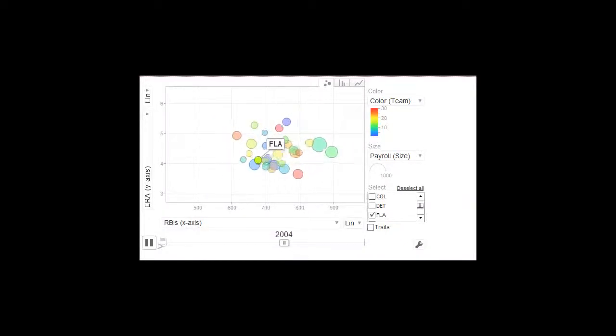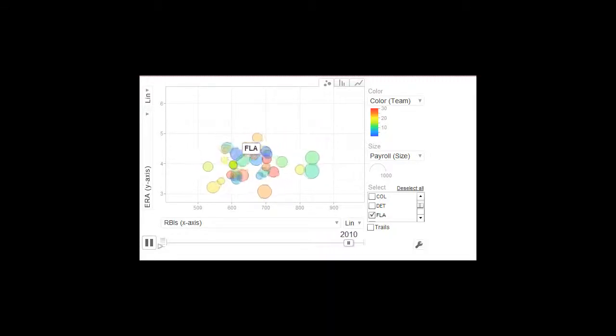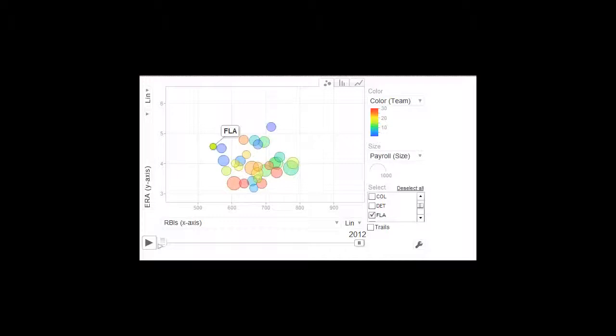Then, from 2003 to 2007, we see more RBIs and a higher ERA, followed by a big decline in RBIs through 2012. From 1995 to 2010, the Marlins never spent more than $56 million per year in payroll, yet won 2 World Series titles. The other teams that won 2 titles in that period are the Giants, Red Sox, and Phillies, all who spent significantly more. The Yankees are the first with 5. Let's now turn to the Yankees.